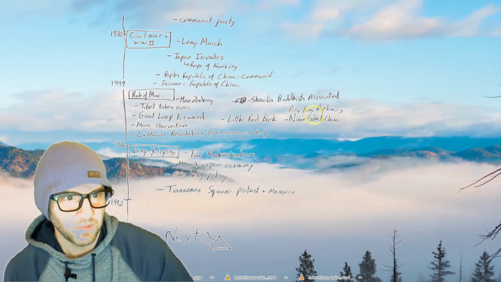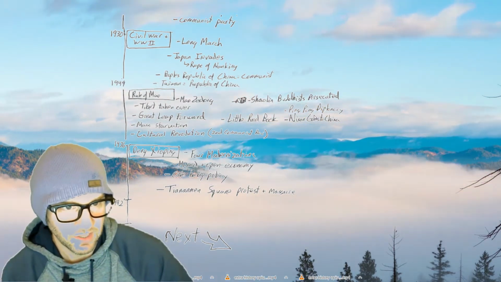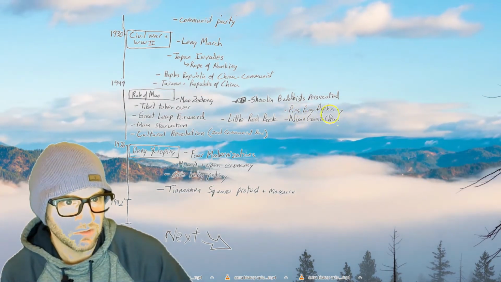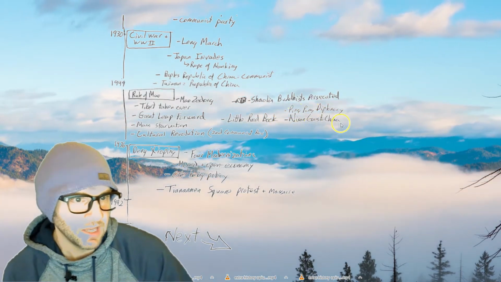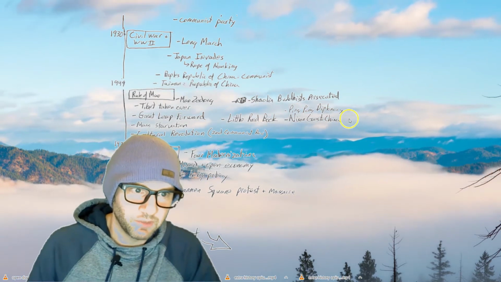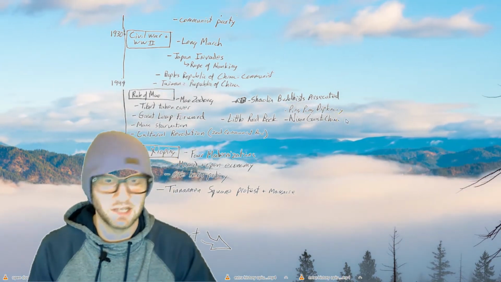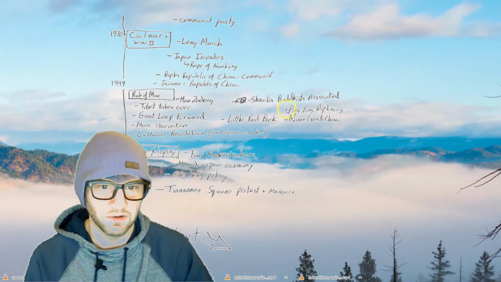That started with ping-pong diplomacy and the countries getting together over sports, and eventually President Nixon from the United States goes to China and ushers in a new, not necessarily friendship, but an easing of tensions and the foundation for the United States and China working together in the future.